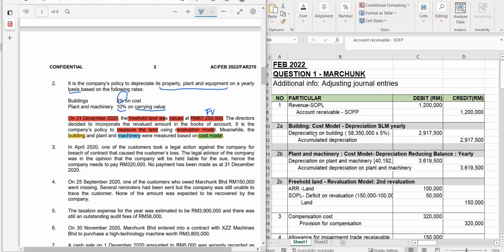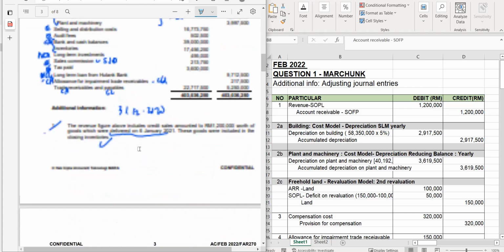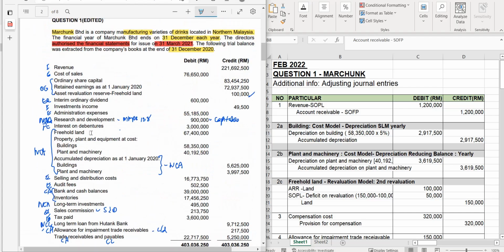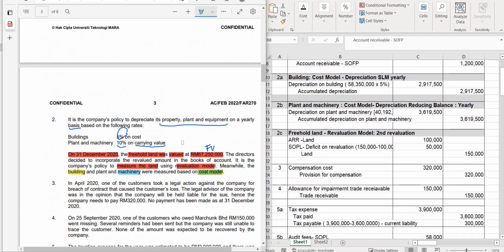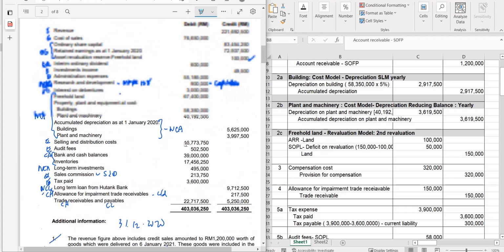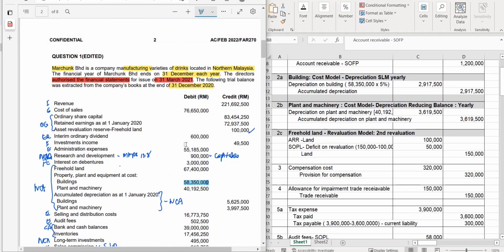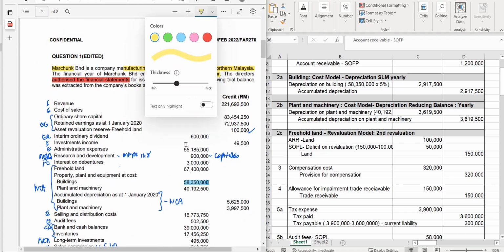So we'll start off with the building. Depreciation of building should be done based on cost. So the cost is the one given here, 58,350. That would be the one for building. I just change the color.